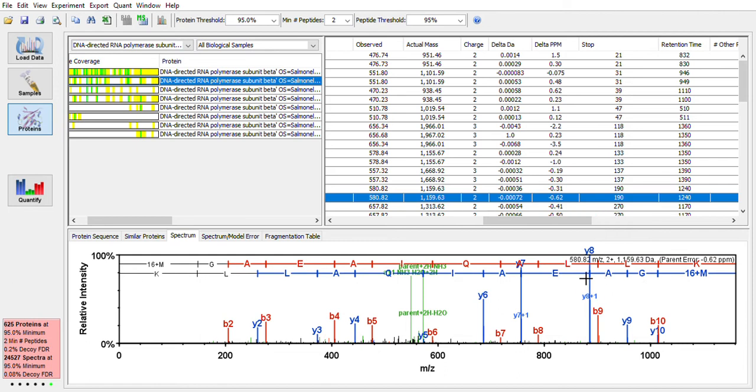So you can see that for this peptide, we observed an m over z of 580, but this was a doubly charged ion, so what that means is that our mass was actually divided by 2 for the m over z. So the neutral mass is actually 1,159 Daltons. We can then see the corresponding error. So this is the error of measurement in the intact peptide mass, and it's 0.62 parts per million. So this is a very high accuracy measurement. And you can see this here. They have a column for the delta mass, or the mass error, in Daltons as well as in parts per million.